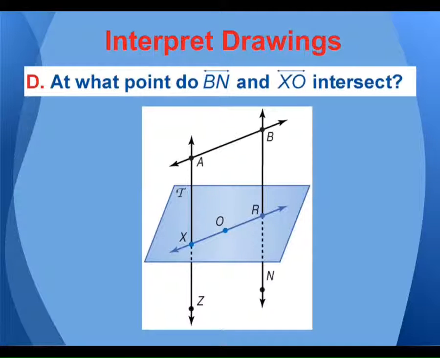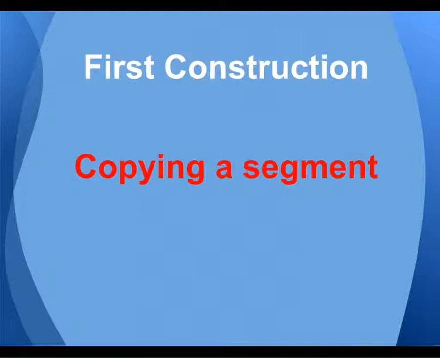Okay. This was, at what point do BN and XO intersect? So line BN would be this one. Line XO would be this one. At what point do they intersect? We would just say point R. Okay. Pretty straightforward. All right, let's go to our first construction here.